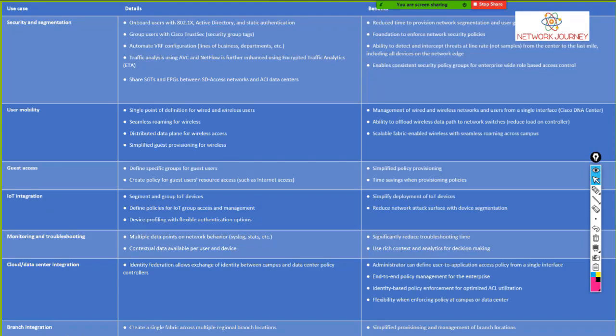What are the use cases? Where do you think we use SD Access? Security and segmentation, user mobility, guest access, that's your policies, IoT integration, monitoring and troubleshooting, the cloud and data integrations, the branch integration. Okay, so these are the details and these are the benefits.